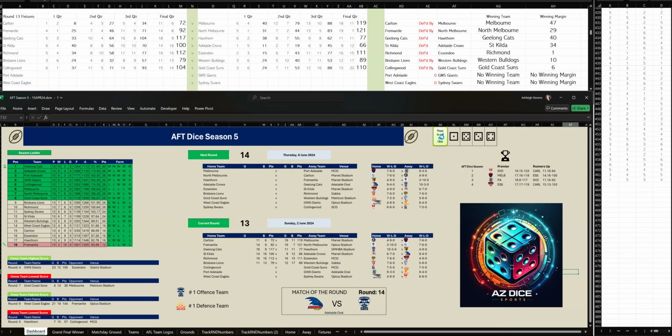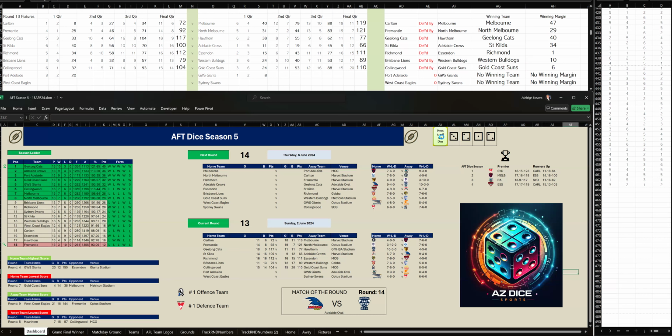All right, let's go to the match of the round. It's Port Adelaide versus GWS Giants. Let's go to the first quarter. Port Adelaide have kicked 3 goals, 2 to Giants' 1-2, 8. Port Adelaide are up by 12 points.